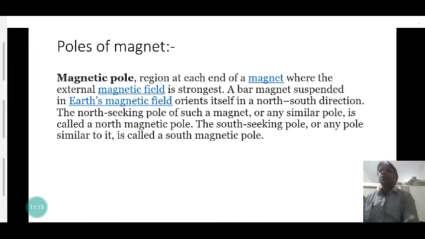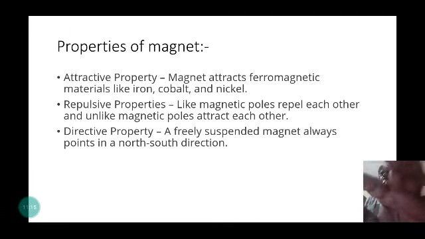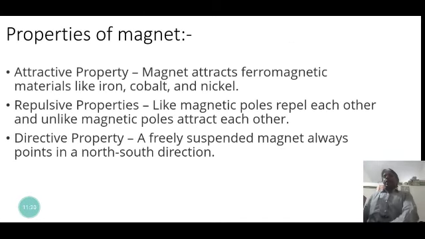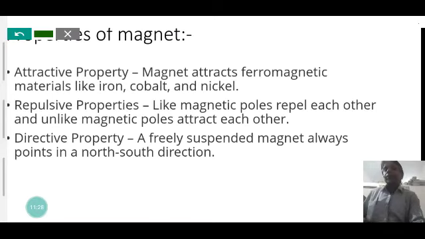Now, in the next slide, we will discuss the properties of a magnet. What are the properties of a magnet? The attractive property is a very common property of a magnet. We are already familiar with this property. A magnet attracts ferromagnetic materials like iron, cobalt, and nickel. These are ferromagnetic substances. Another is the repulsion property: like poles repel each other.